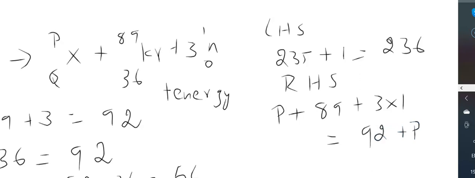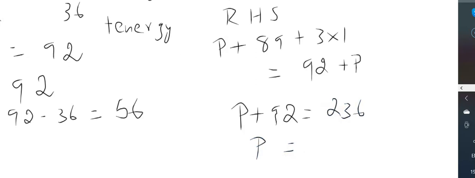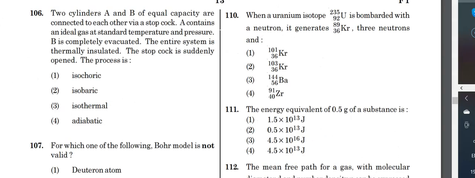So same way, let us equate both. P plus 92 is equal to 236, or P is equal to 236 minus 92, which gives you 144. So from the options we can see 144, 56, barium is the correct answer. So option 3 is the correct answer.